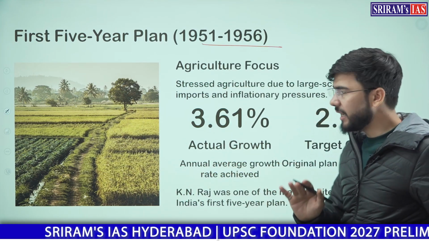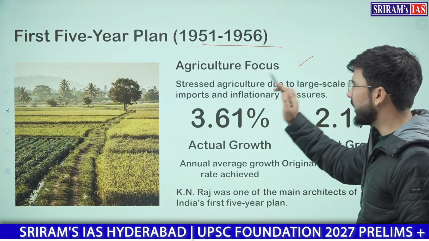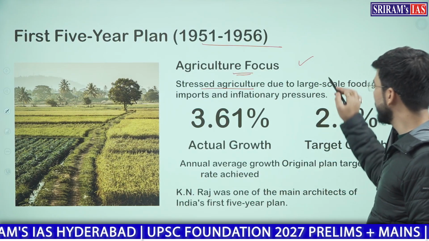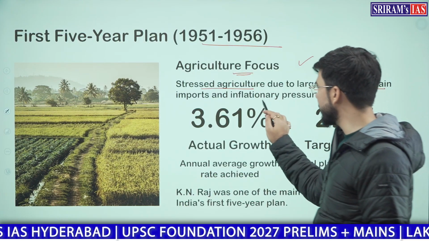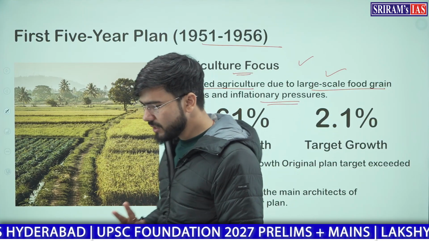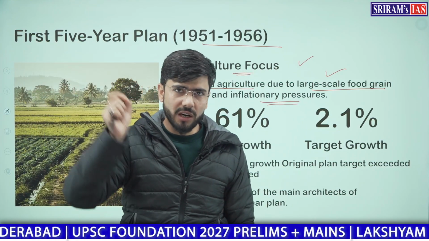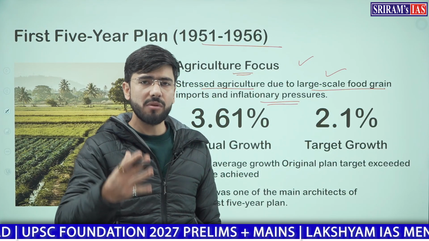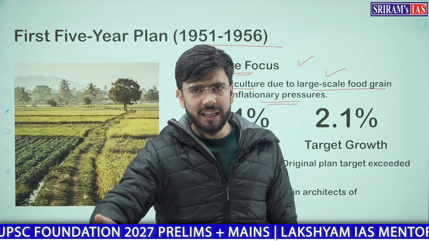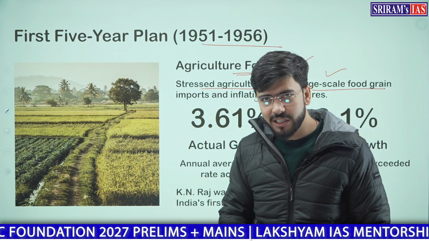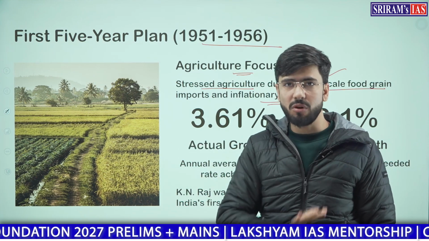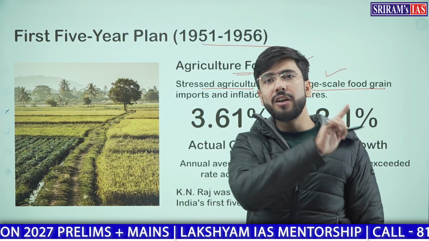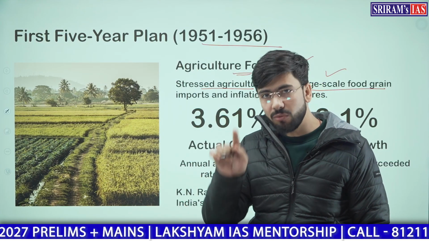So starting with this first 5-year plan, our prime target was agriculture. Why? Because India had a stressed agriculture due to large scale food grain imports and inflationary pressures. So there were 2 things. First, we had to import a large amount of food grain and then distribute it to our population, because we had to maintain a healthy population, and our birth rate was high, our death rate was high. Why? Because we had nutritional deficiencies. That is why we had to sustain our population. In order to sustain that population, we had to feed them, and in order to feed them we had to import a lot because our agricultural productivity was less.